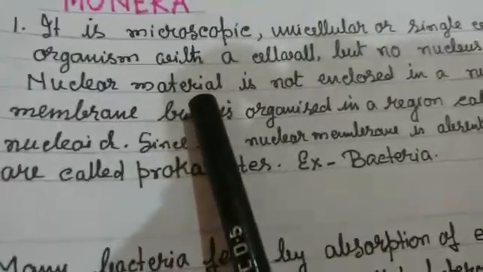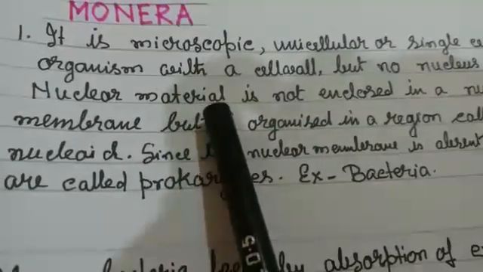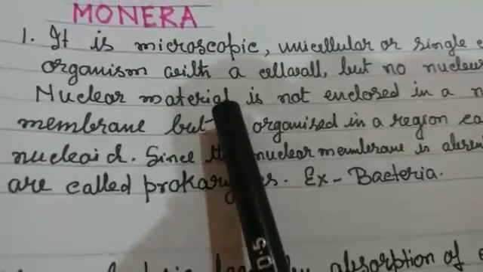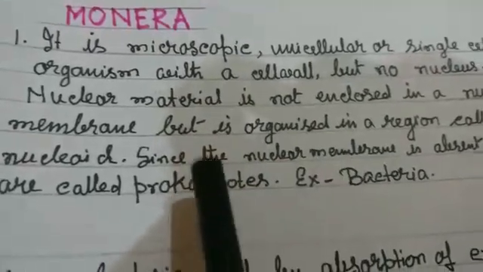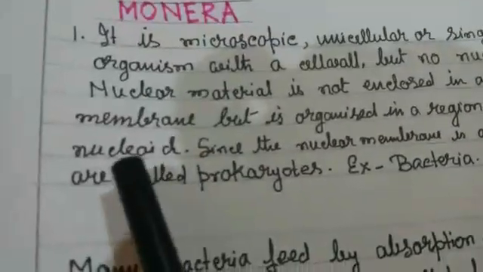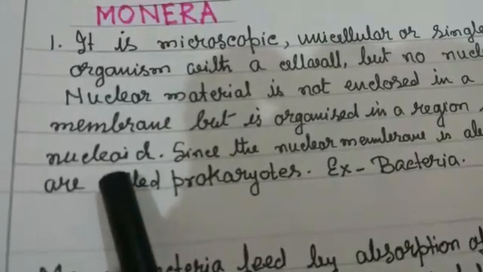Because there is no nuclear membrane, the nucleus is not properly developed, and the nuclear material is not found in an arranged way, but is organized in a region called the nucleoid.